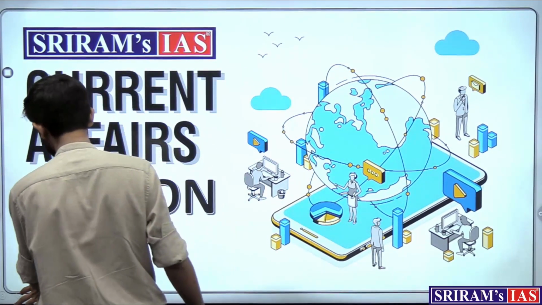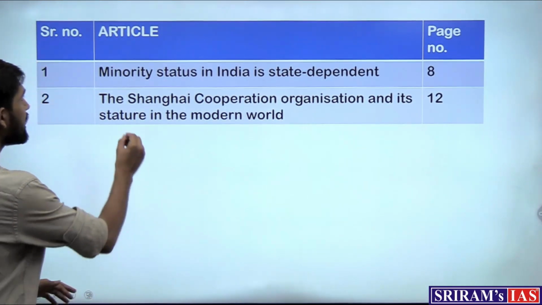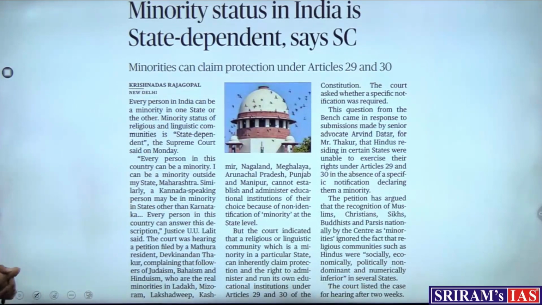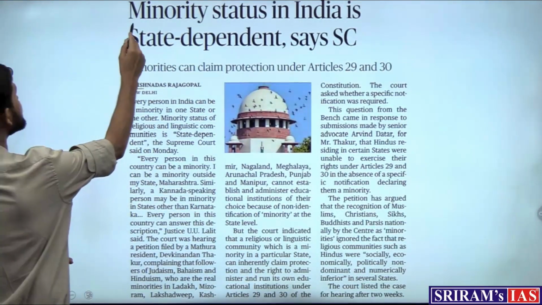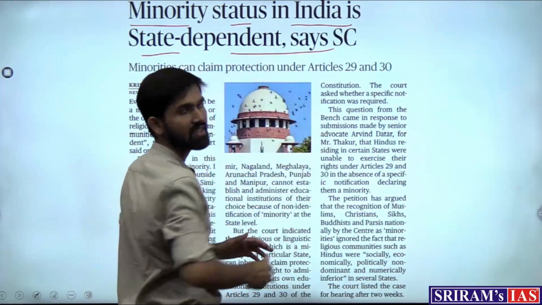The important articles which feature in the New Delhi edition of the Hindu newspaper are on our screens. Let's take up the first important article. The first important article appearing in the newspaper reads, "Minority status in India is state dependent," says Supreme Court.